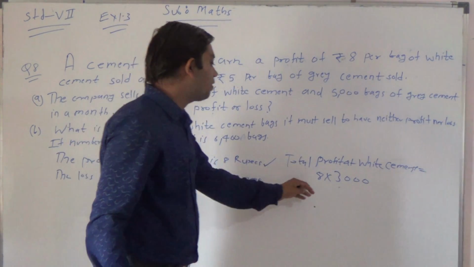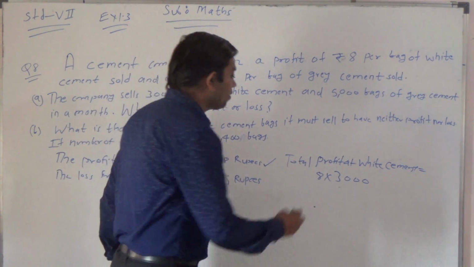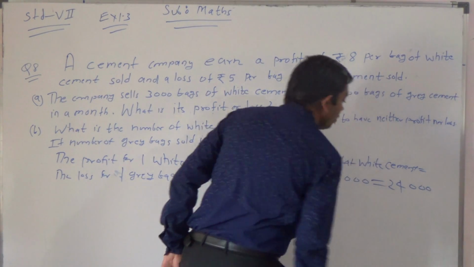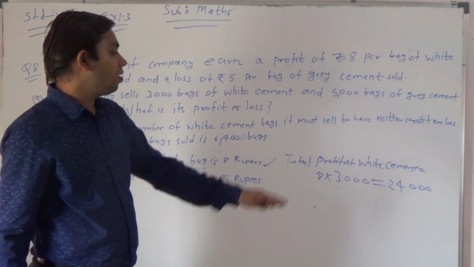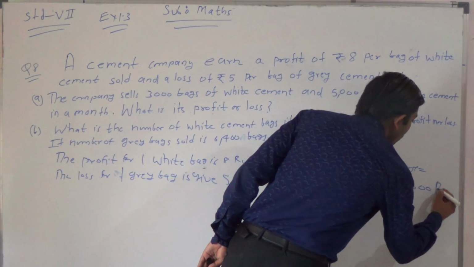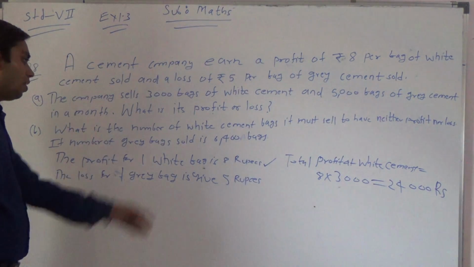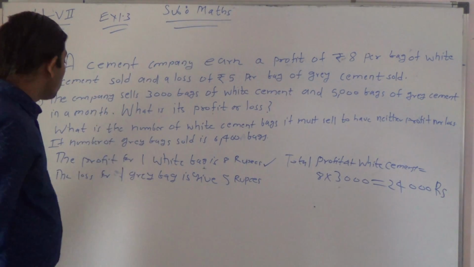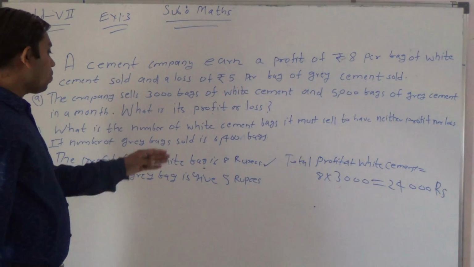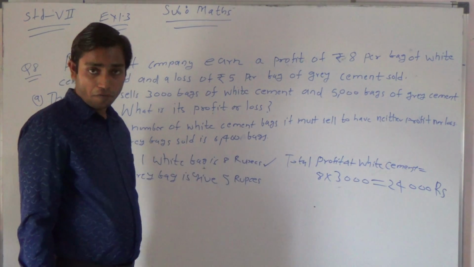So what will come, my dear students? Directly multiply the numbers, and however many zeros there are, you have to add them. 8 3s are 24. Now let us write down all the zeros. So he is getting a profit of 24,000 rupees. Now similarly, let us find out the total loss on grey bags of cement. The same procedure we have to implement as we did for the profit.